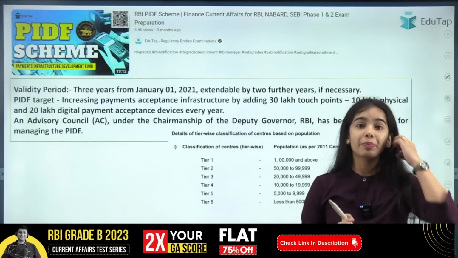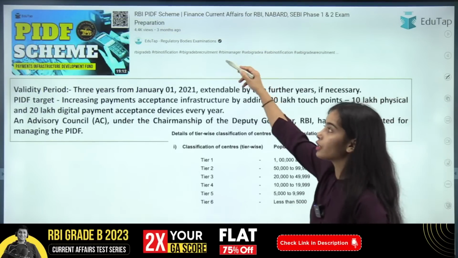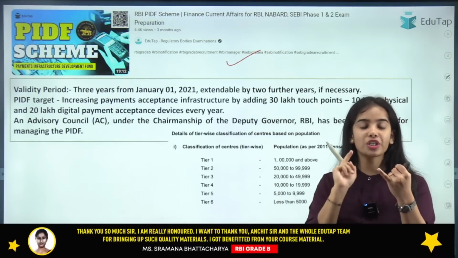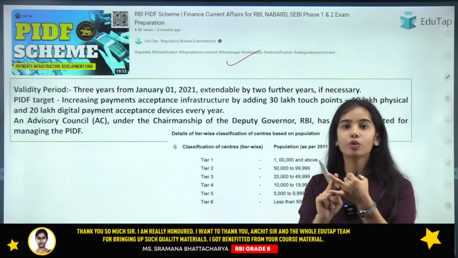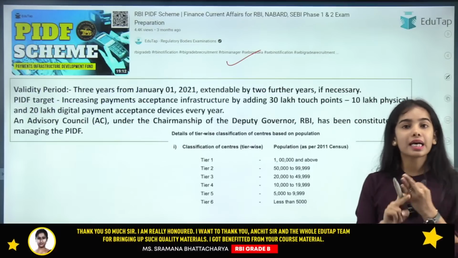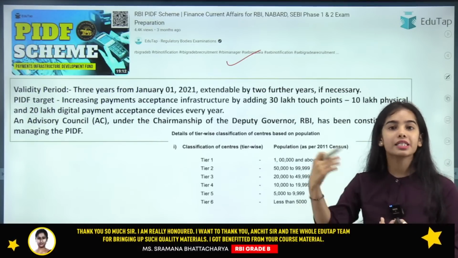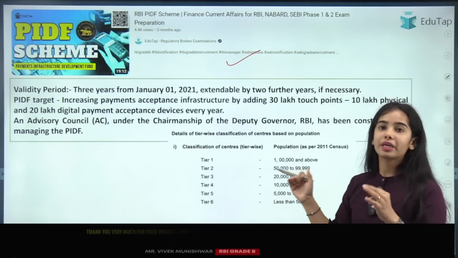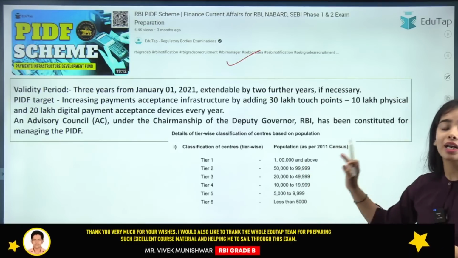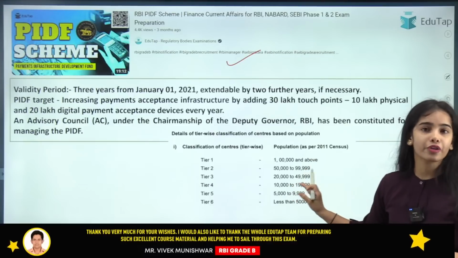I have taken a separate session on the PIDF scheme. You need to have complete information regarding the LRS, Liberalized Remittance Scheme, the Sovereign Gold Bond Scheme, and the PIDF scheme. These are schemes that have already been discussed yesterday by Gurukira sir. So I'm not focusing on this much, but you need to have complete clarity because they are important from the finance current affairs point of view also.